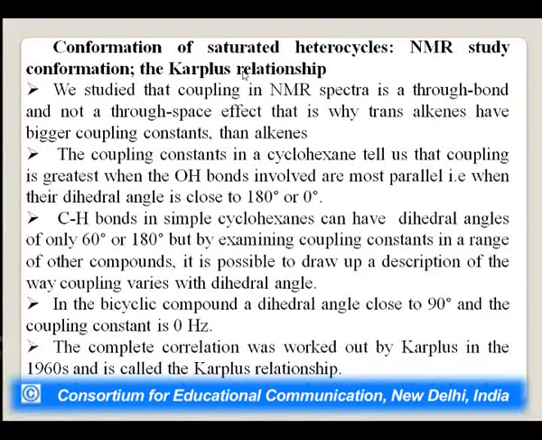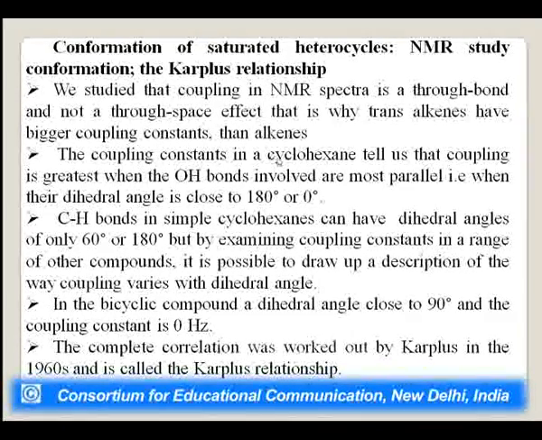This is called the Karplus relationship. When you studied spectroscopy, we studied that coupling, that is, coupling of adjacent protons, or we can say the geminal protons or the cis proton or trans proton in NMR spectra, is through bond. Coupling is through bond and not through space, that is, in 3 dimensions, but it is through the bond formed between the 2 carbon atoms. That is why trans alkenes have a bigger coupling constant, we are talking about J, than cis alkenes.